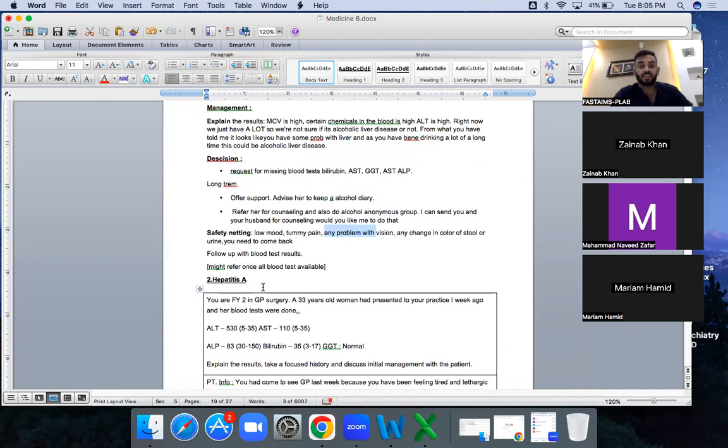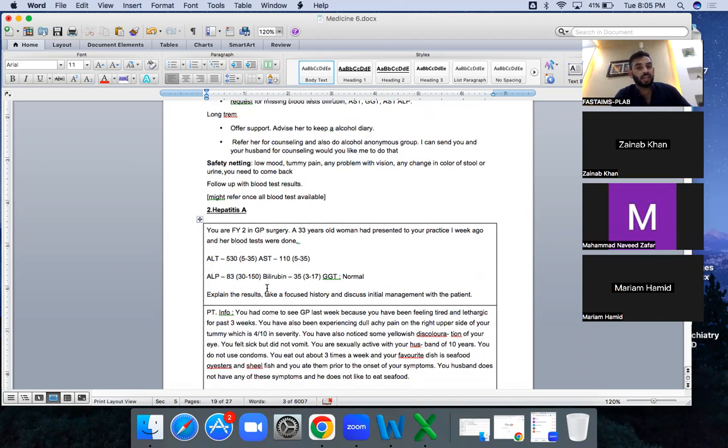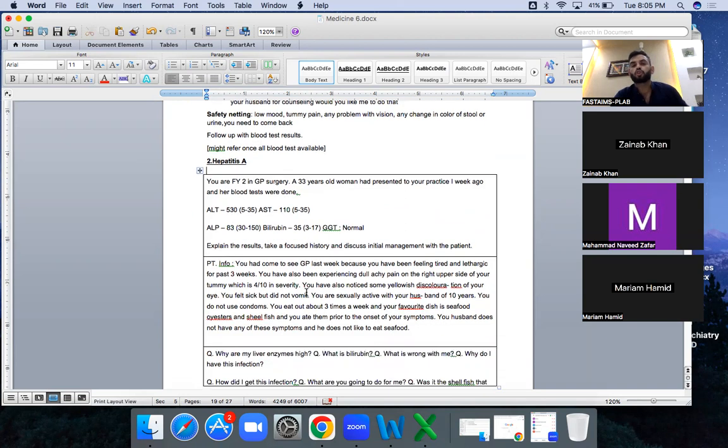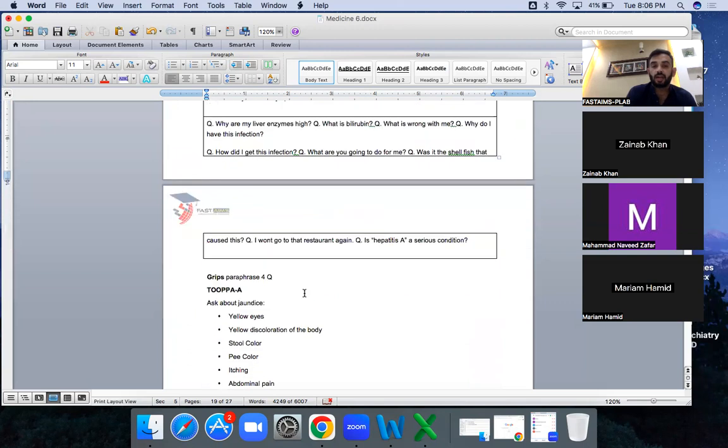The other one is hepatitis A. This scenario is again similar, but here ALT is very high with normal ALP, and AST is not that high. So it should be in your mind that when ALT is high, it could be hepatitis, like hepatitis A, for you to understand. If the AST is higher and the AST to ALT ratio is more than 2, then it is alcoholic.